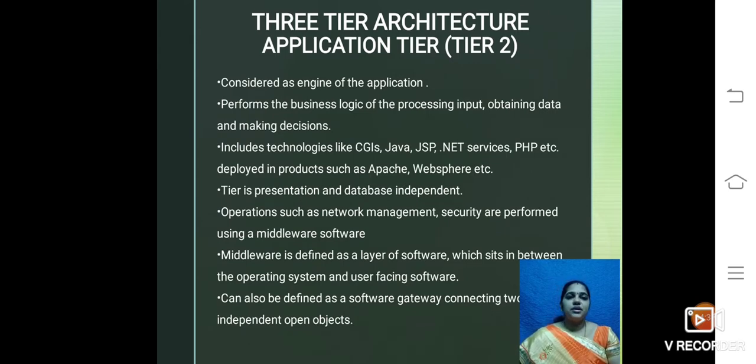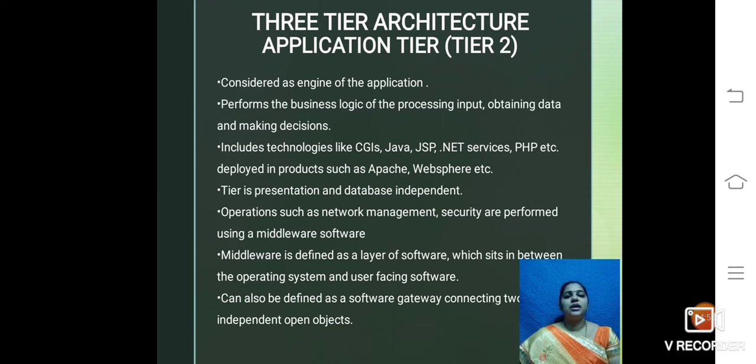And the second tier is the application tier. It is considered the engine of the applications because it performs all the business logic of processing our input data, obtaining the data and making the decisions.